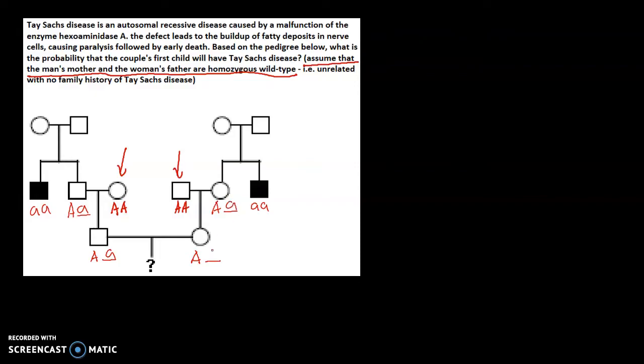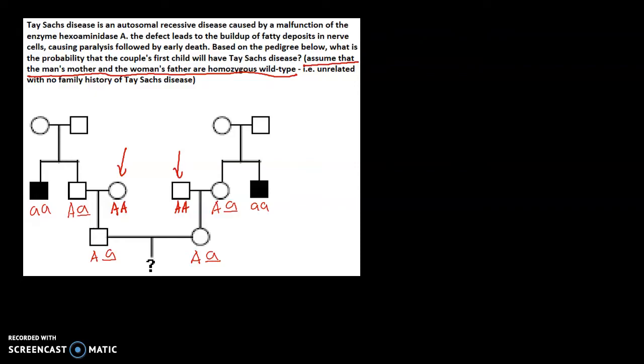It is the small a. Again, can you see why? We want to know the probability of the woman's child having the disease, so we have to assume there's some type of flow of the defective allele a down the family tree. We've now figured out the genotypes for each of the individuals.